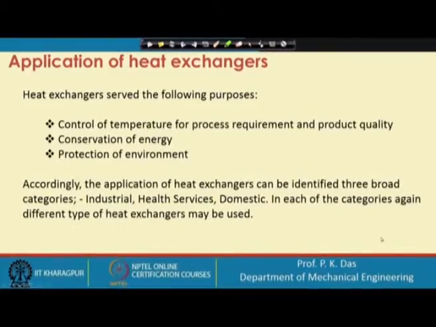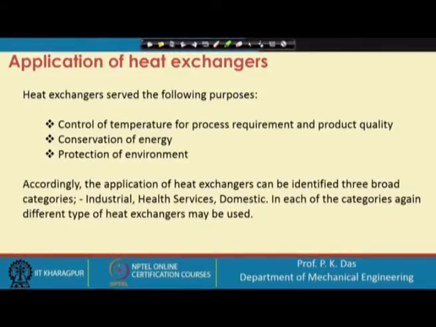Heat exchangers serve different purposes, but what are the main purposes served by a heat exchanger? First point is control of temperature for process requirement and product quality. Let me explain it a little bit. Temperature control is important for many cases.